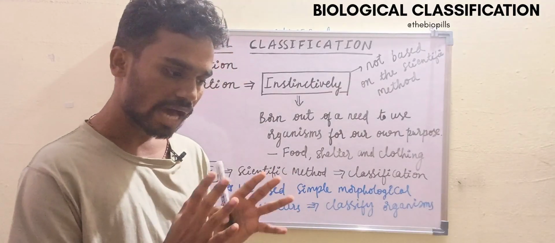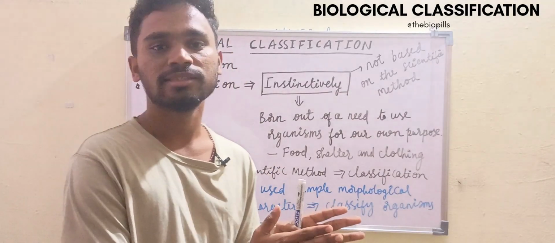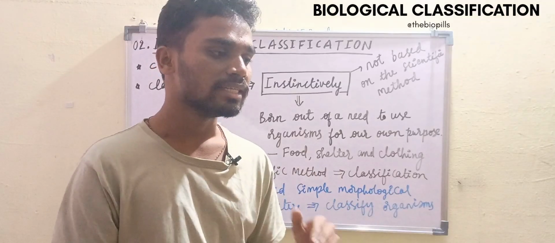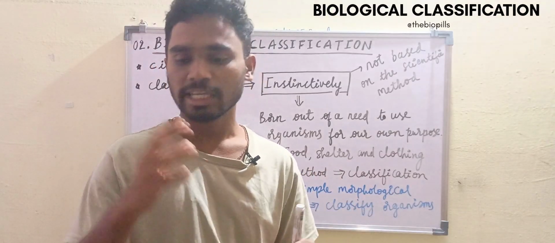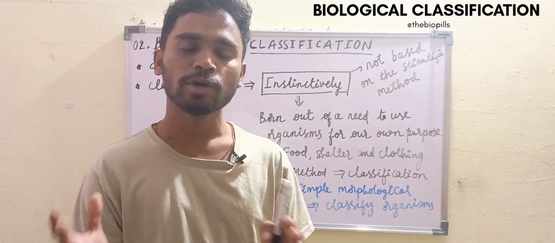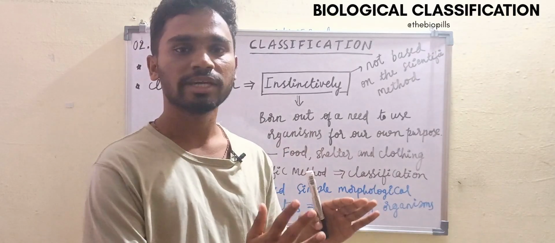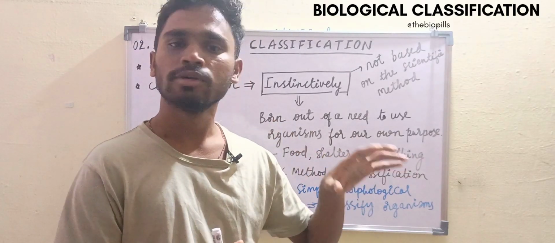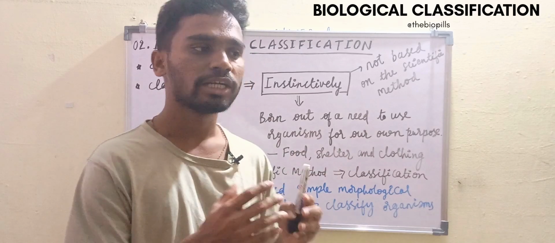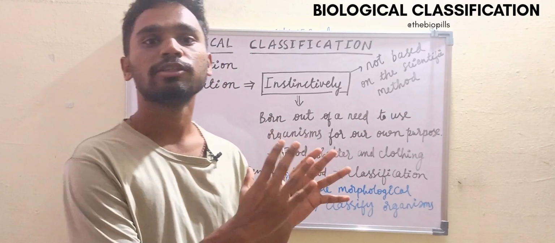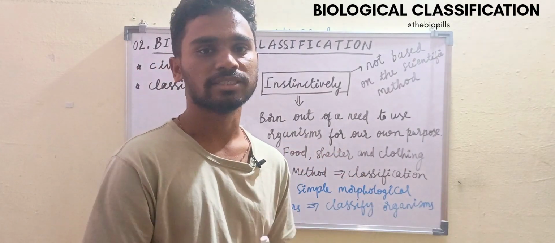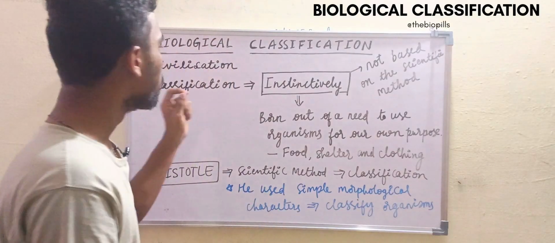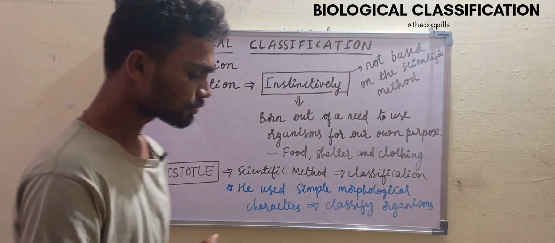If we classify organisms based on certain characters, we can easily identify them, and if we find a new organism, we can easily classify or categorize that newly found species into different categories, so that we can characterize it. That is the importance of biological classification.